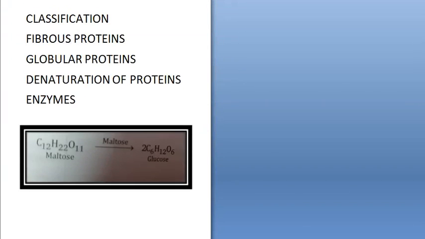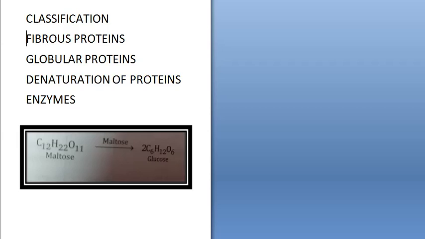Proteins are of two types, fibrous proteins and globular proteins. Fibrous proteins consist of linear thread-like molecules which lie side by side to form fibers.